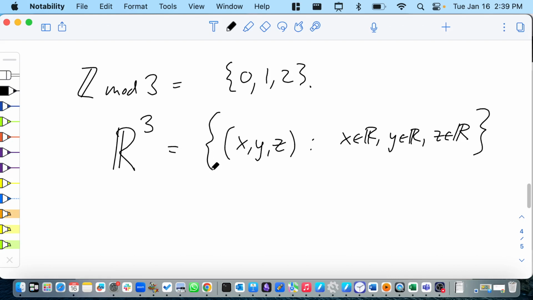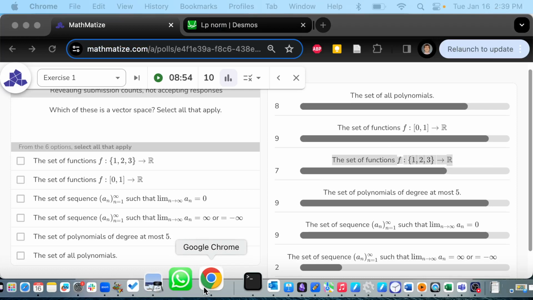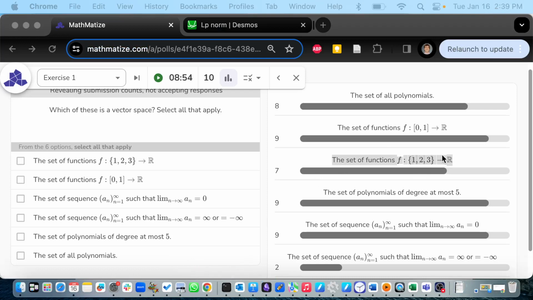Why do you know it? Because space is like that, right? You tell me where a point is. Is the thing that I have highlighted, is it like that? No. Well, it's functions that input either the number 1 or the number 2 or the number 3 and output a number.